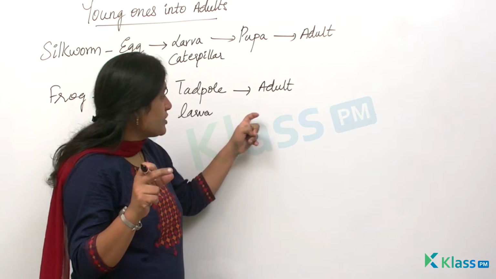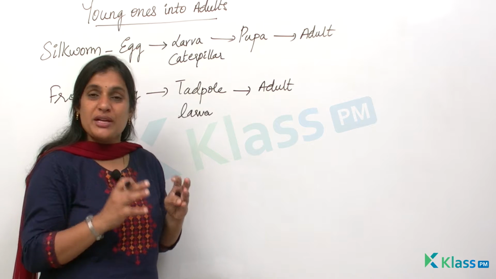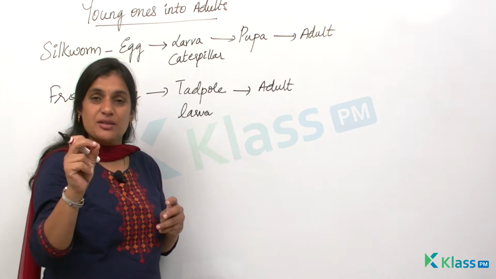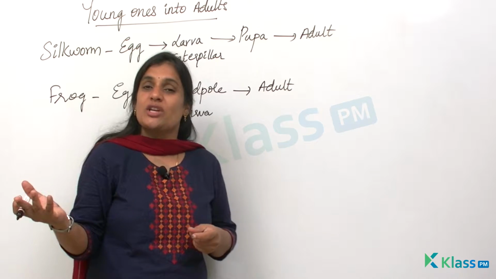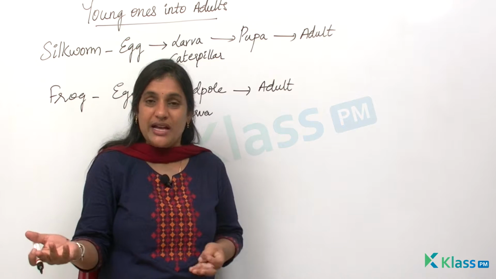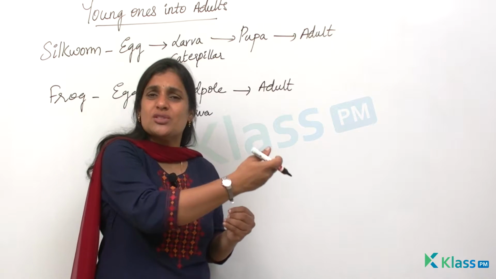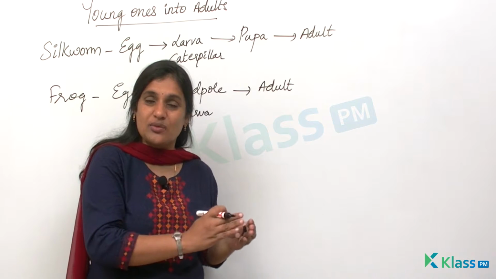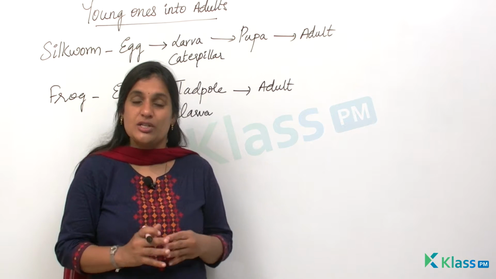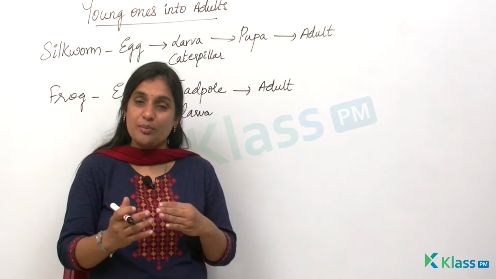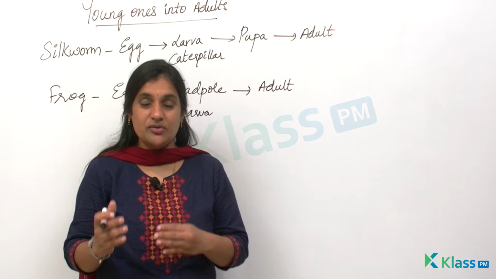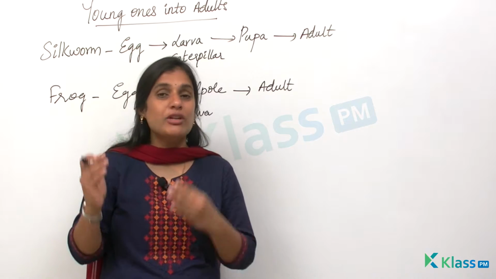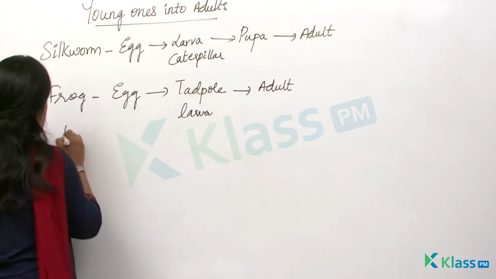In the same way, once it is completely developed into an adult, the tail disappears and you see the adult frog which can slowly jump and swim inside the water. So these are the different stages you see in the development of an organism from the egg stage to an adult stage. The changes which take place during the process of development of an individual into a fully grown adult are called metamorphosis.